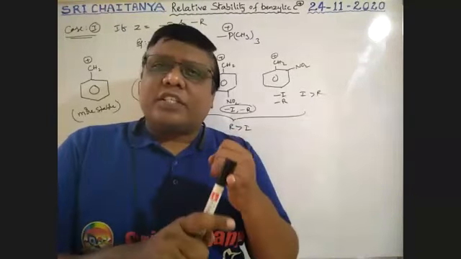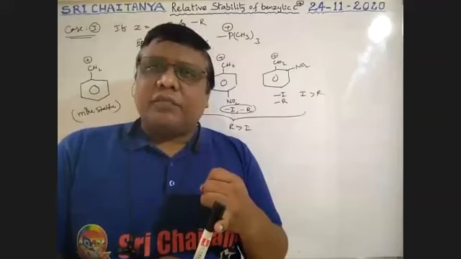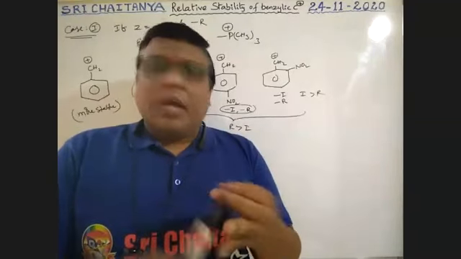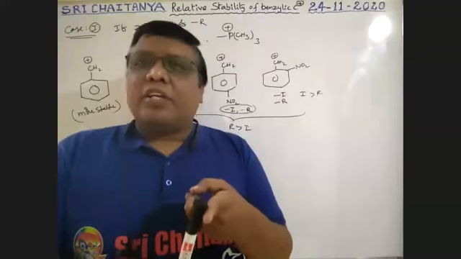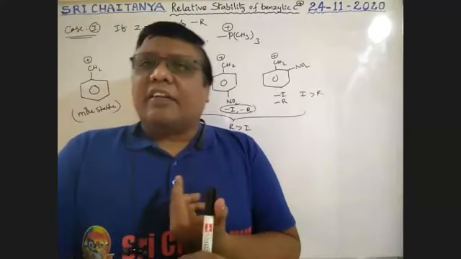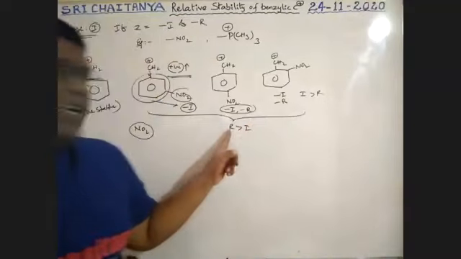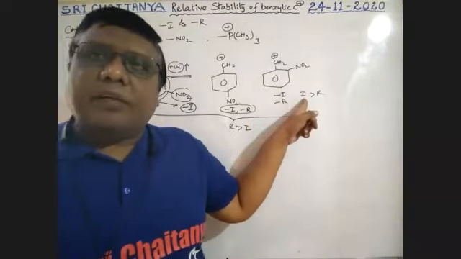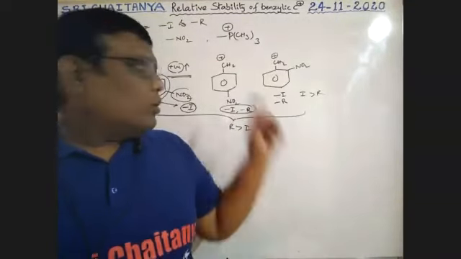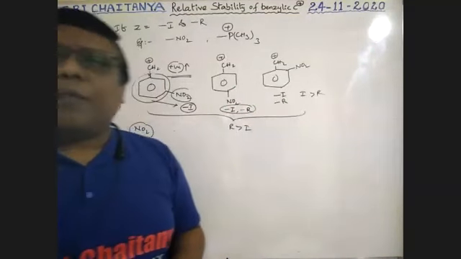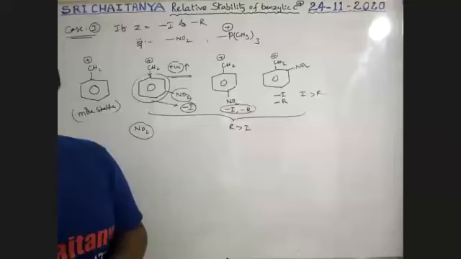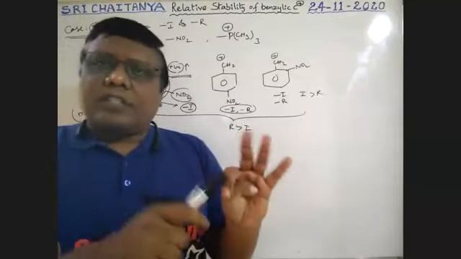So first octet, after that aromaticity, after that resonance, after that hyperconjugation, at last inductive effect. Here is the resonance side, here the inductive effect. Among these two, which one is more stable? No doubt this is more stable than this one.